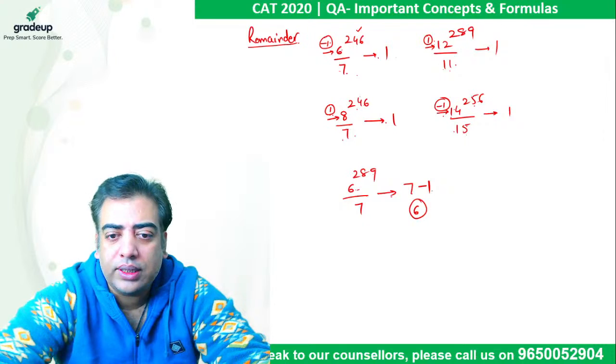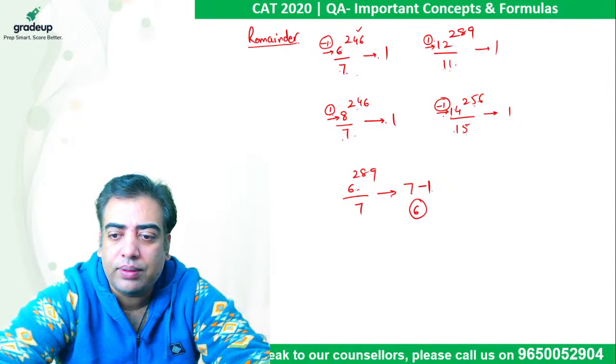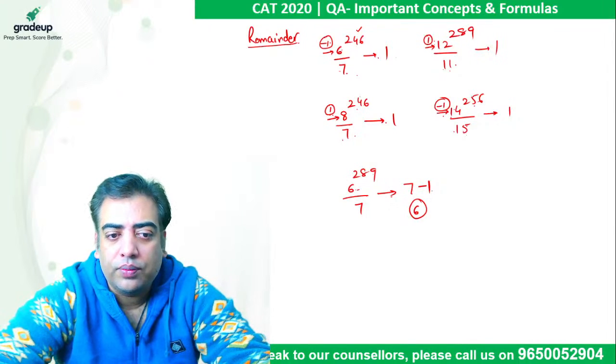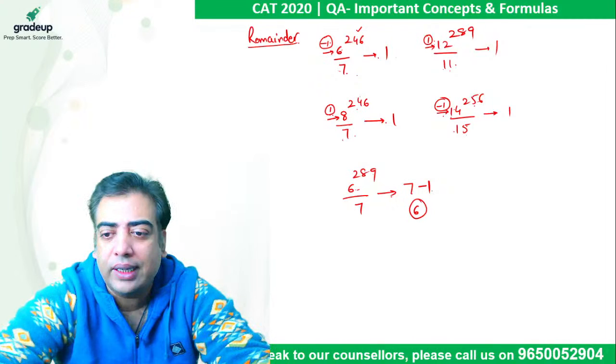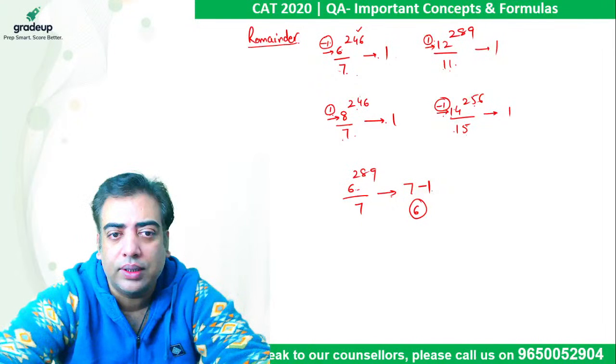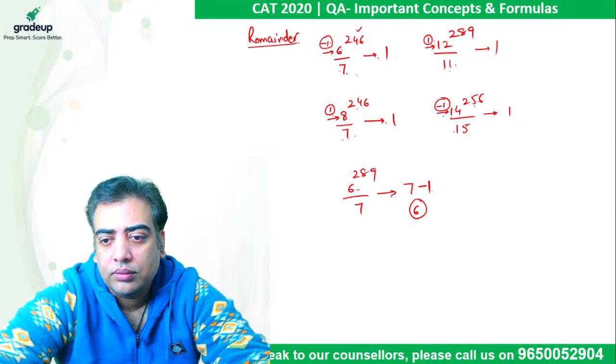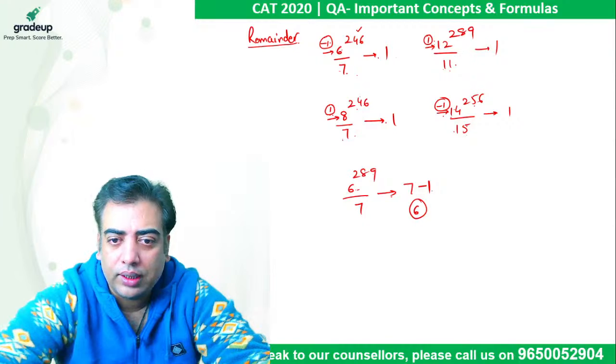Yes, Priya, we always keep remainders to be positive, so whenever they are negative, we add the divisor to it. Whatever the divisor is in the question, we use it to convert the negative remainders to positive ones. Not required, Rishi, not required.